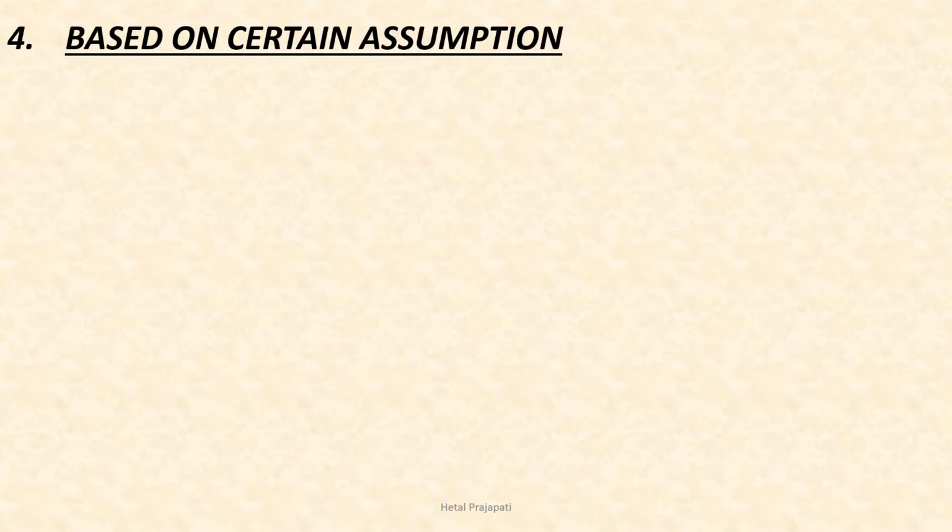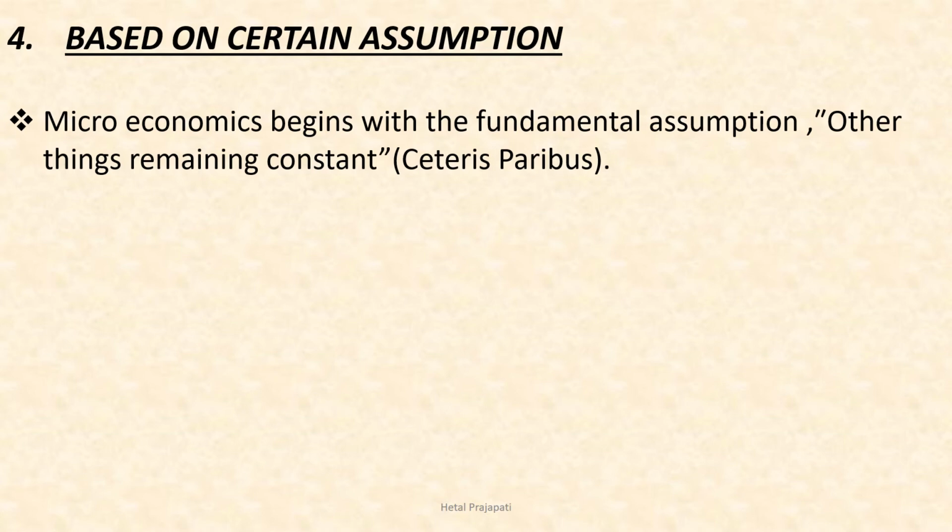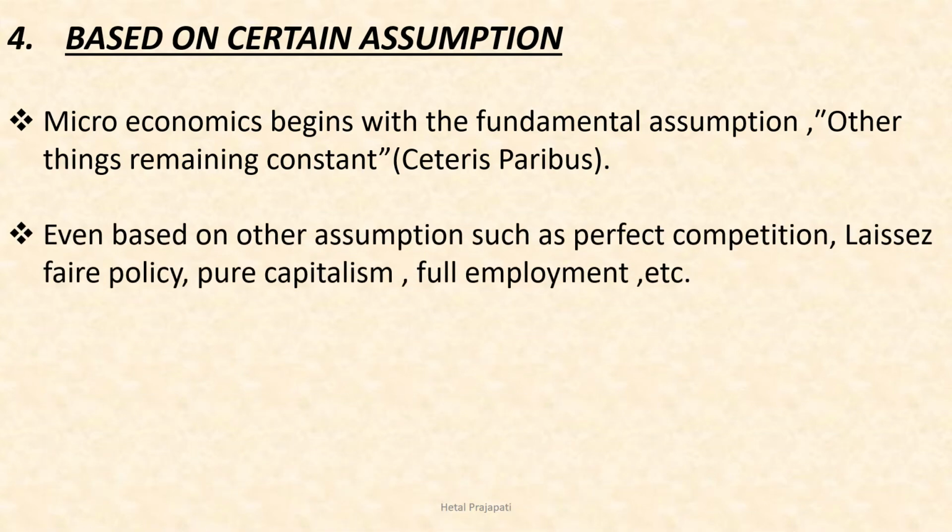Fourth point is based on certain assumptions. Microeconomics begins with the fundamental assumption, other things remaining constant. It is an assumption based on ceteris paribus. Ceteris paribus is the Latin phrase which is translated as other things remaining the same, and was used in English for the first time in 1601 by the famous writer Thomas Wright. It is also based on other assumptions such as perfect competition, laissez-faire policy, pure capitalism, full employment, etc.